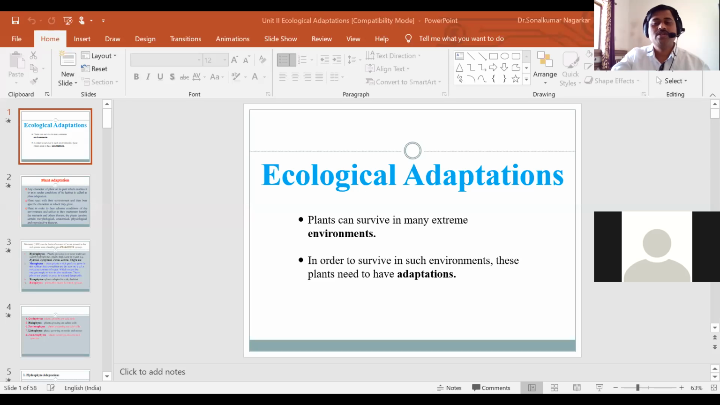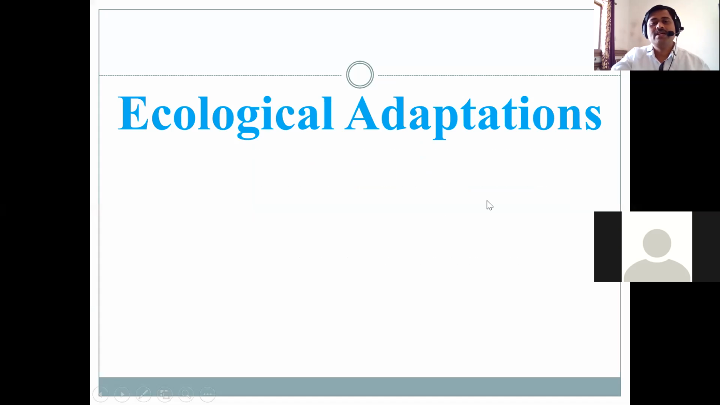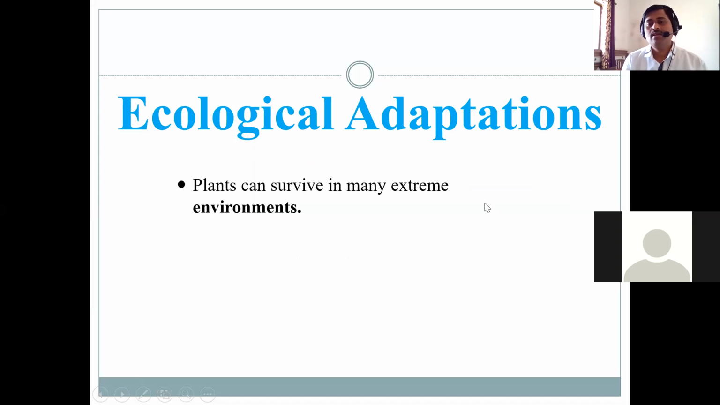Today's topic is adaptations in hydrophytes. So firstly, what is meant by adaptation? That we have to know. What are ecological adaptations? Ecological adaptations are seen in plants that survive in many extreme environmental conditions. That is called stress, and to overcome that stress, they develop specialized characters, and they are called adaptations.